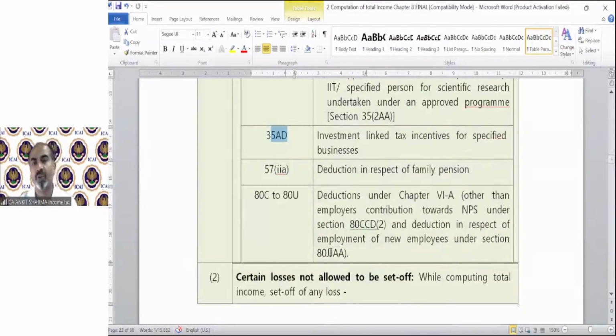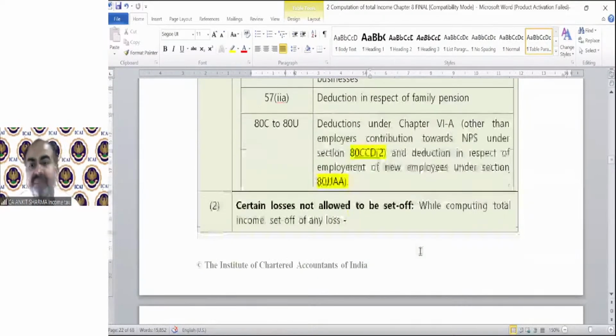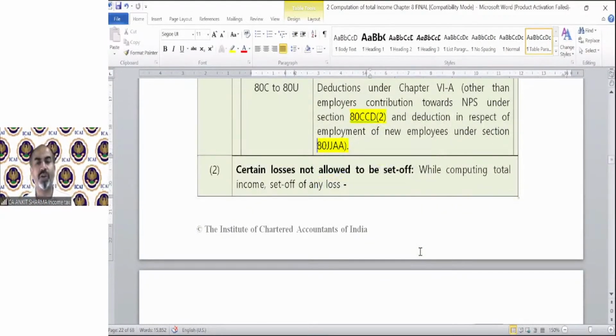Okay. So you cannot claim any deduction from 80C to 80U except 80CCD(2) and 80JJAA. Only these deductions are allowed. Except these two deductions, no other deduction can be claimed if you fall under section 115BAC. Certain losses are not allowed to be set off. You cannot set off any loss if you are applying the section 115BAC provision.